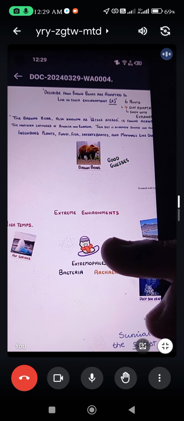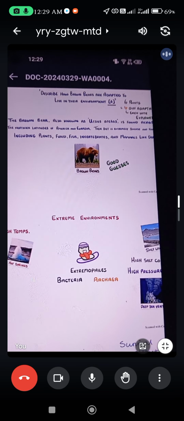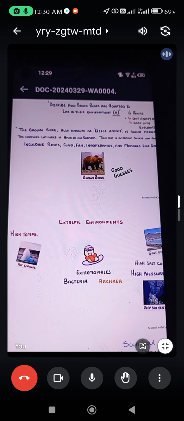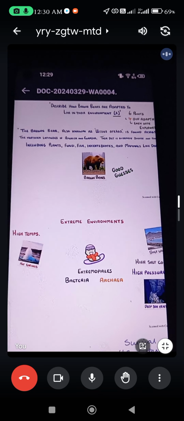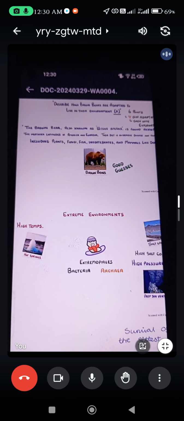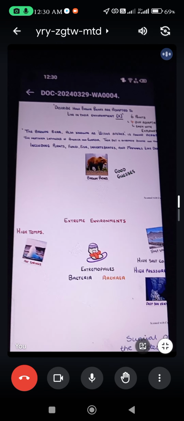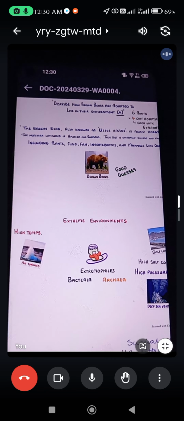They continue to reproduce and grow because they have different variations and mutations in their genes, so they can survive the temperature and continue their species.